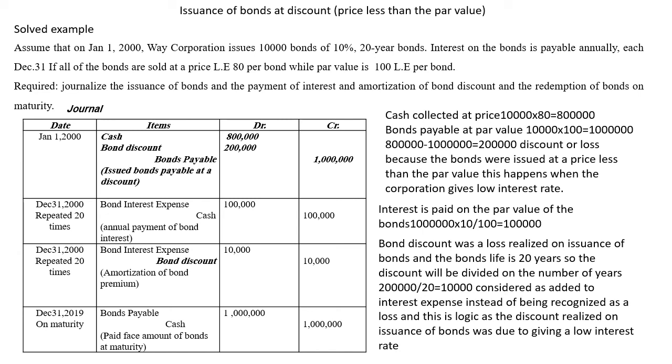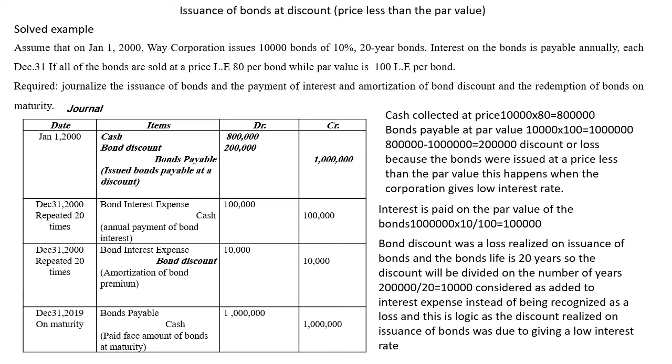So we need to amortize the bond discount over the 20 years life of the bond. To amortize the bond discount, it means you divide the value of the bond discount by the number of years. The value of the bond discount 200,000 divided by 20, so every year 10,000.